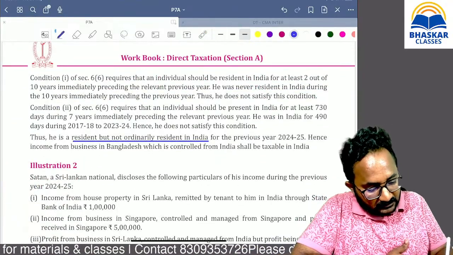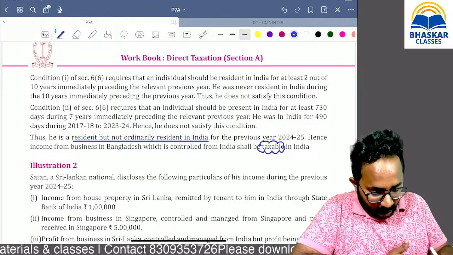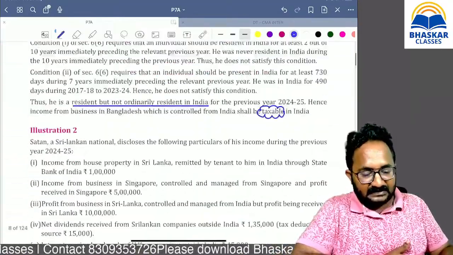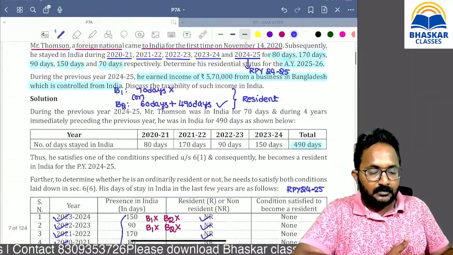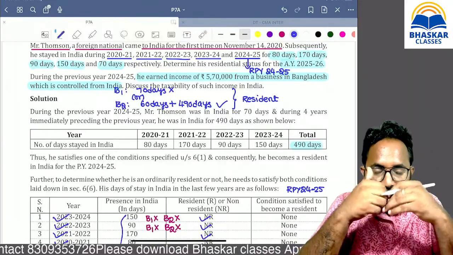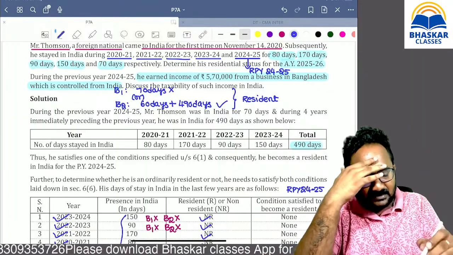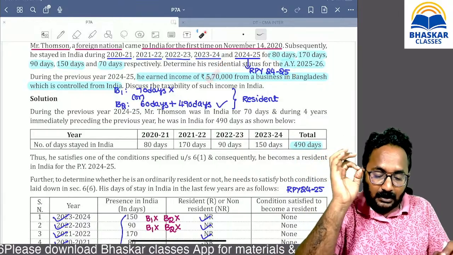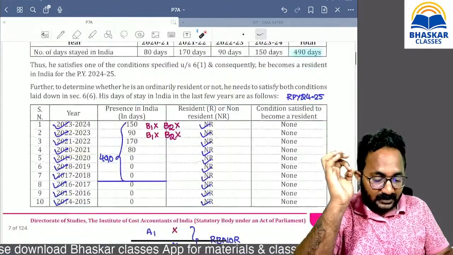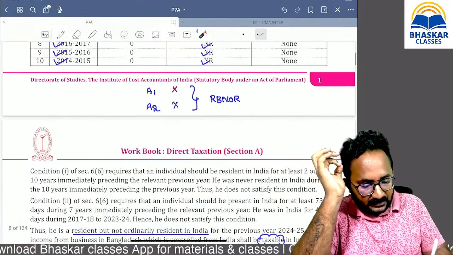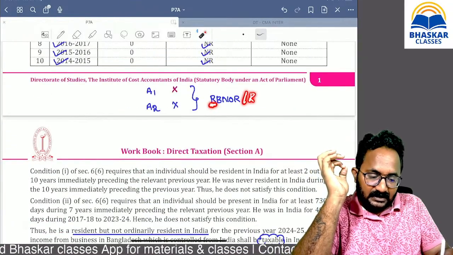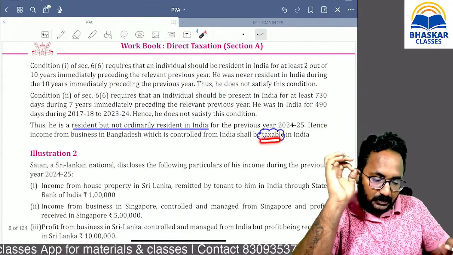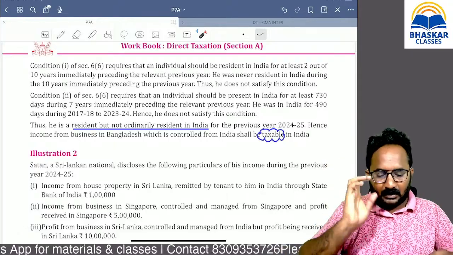So that's why this income is taxable in India in the hands of whom? I will tell you, while discussing section 5, I will tell you again. Remember, if any business is controlled from India, but the business income is received outside India or the business is also outside India, remember that it is taxable in the hands of a resident category person. He is a resident only. Whether he is resident and ordinary, or resident but not ordinary, this income is what? Taxable.